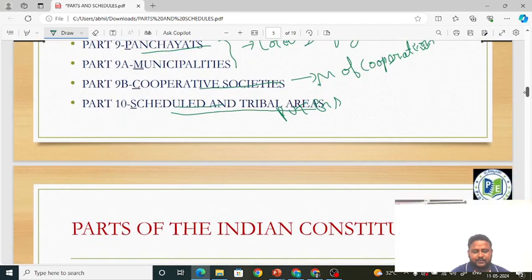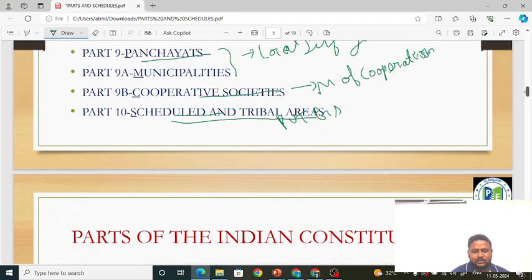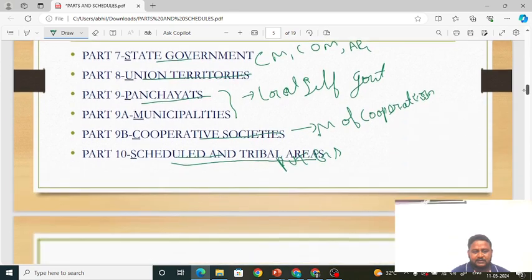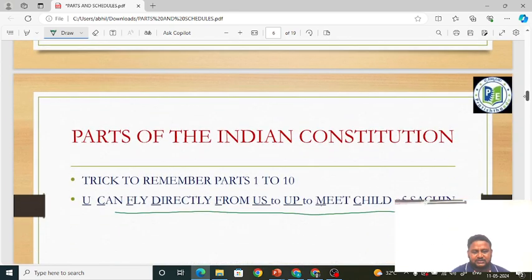Again UP, from UP, U here means union territories, and P talks about panchayats. To meet, M talks about municipalities, and C talks about what? Cooperative societies. Okay friends, and again S, what does S talk about?